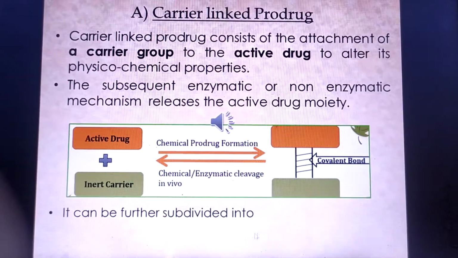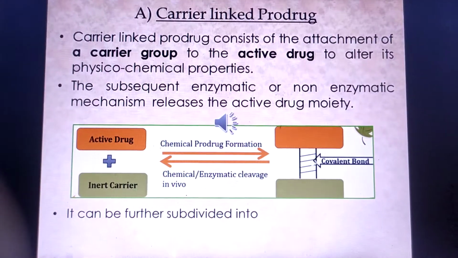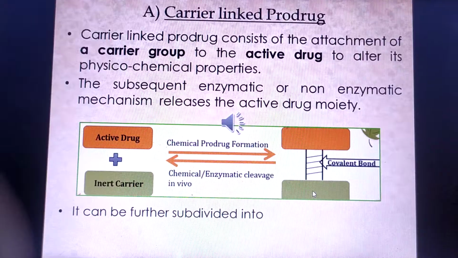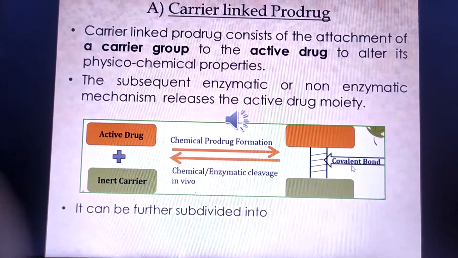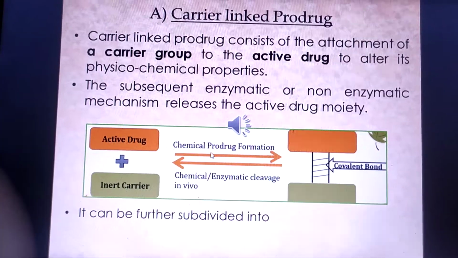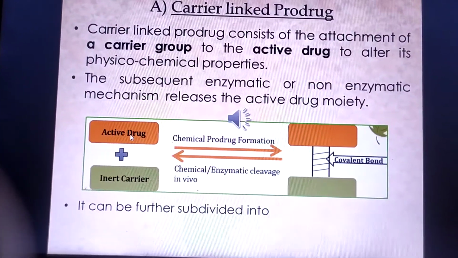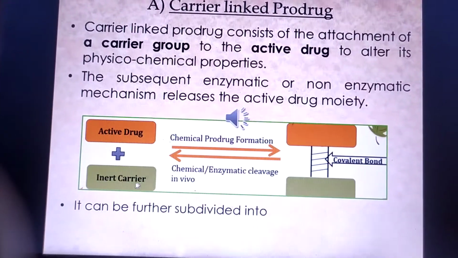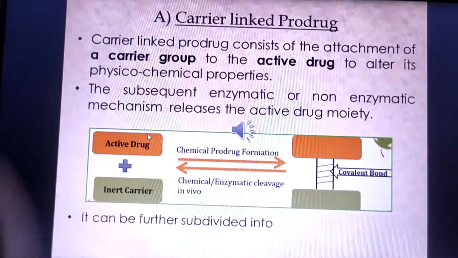And this is the diagrammatic representation of a carrier-linked prodrug. The active drug and carrier are bound together with a covalent bond. After in vivo enzymatic or chemical transformation, the active drug is separated from its inert carrier, that is the pro-moiety, and gives its pharmacological action.